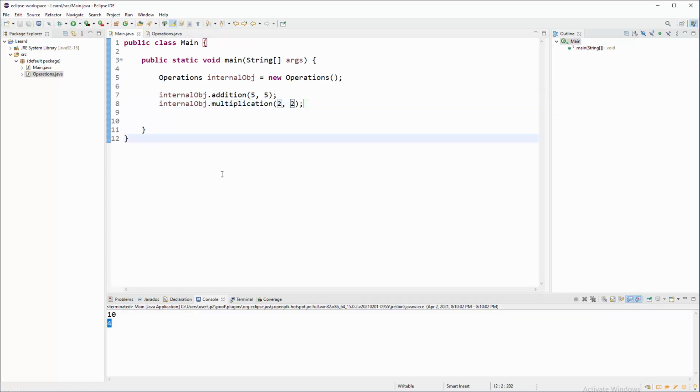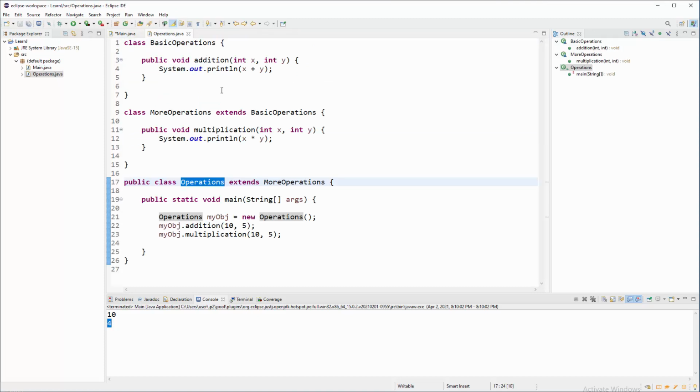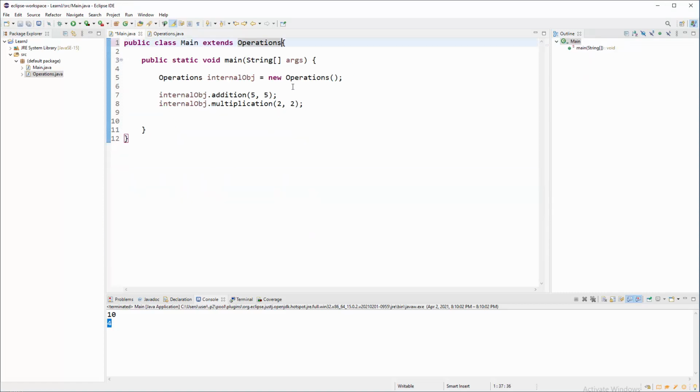Okay, so some people will say, well, what's gonna happen if we type extends here? Extends from where? From operations. Will this work? Well, let's test that. From operations, and let me run this code. The thing will work, but there is no need to do that because main already has access to operations.java.